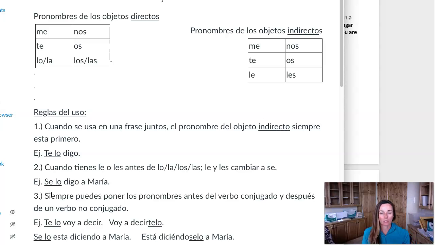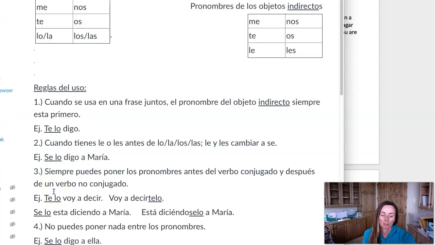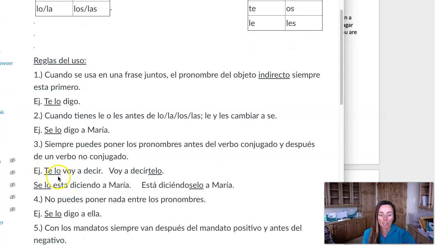If you have an unconjugated verb, or if you have two verbs in a row, you can attach them to the second verb in the sentence. So for example, te lo voy a decir, you could actually just say voy a decírtelo. Bien? Means the exact same thing. Se lo está diciendo a María, you could say está diciéndolo a María. Entonces, if you notice in these, the se, there's the a María to say what the se means, right? And again, you have it here.